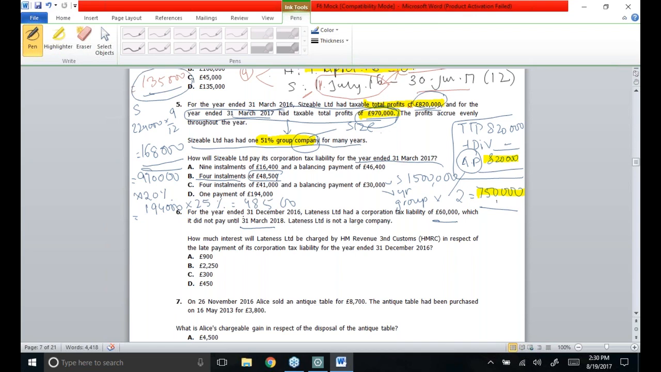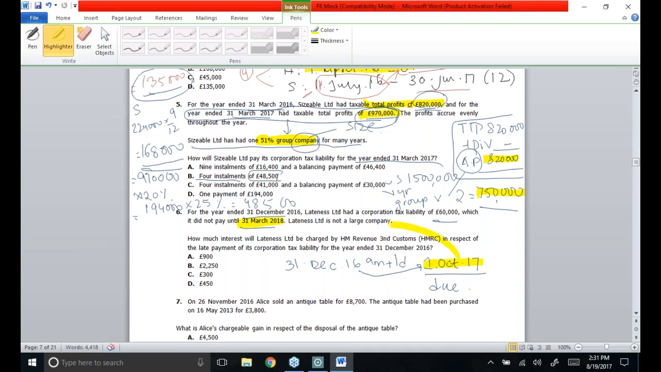So their accounting period came to an end on 31st December 2016. Their due date had to be 9 months and 1 day after the end of the accounting period. After the accounting period, 9 months will be completed on 30th September 2017, and the due date is 1st October 2017, being 9 months and 1 day after the end of the accounting period. So this was the last date by which the tax liability had to be settled. But they paid their tax liability on 31st of March.